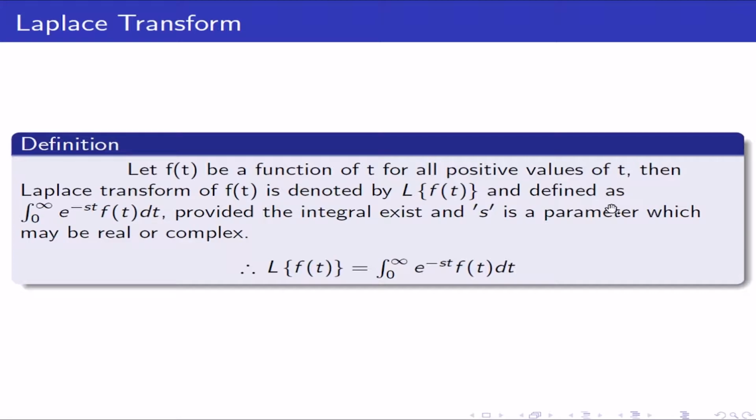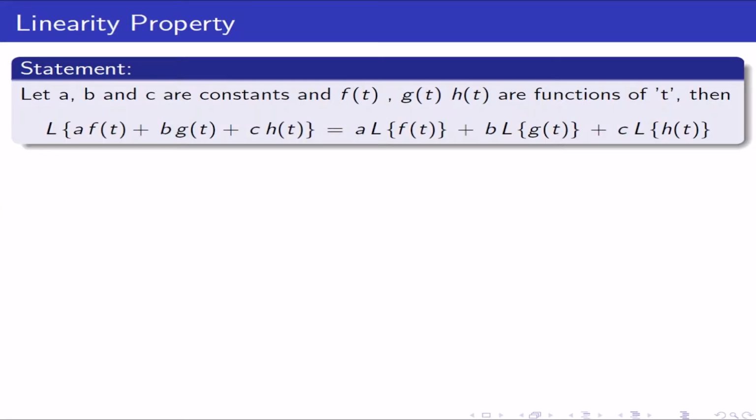The meaning of "provided that the integral exists" is that there are some functions of t for which the Laplace transform doesn't exist, that is, the integral doesn't exist. Here s is a parameter which may be real or complex. Therefore, the Laplace transform of f(t) is equal to the integral from 0 to infinity of e^(-st) f(t) dt. Let us study the linearity property of Laplace transform.